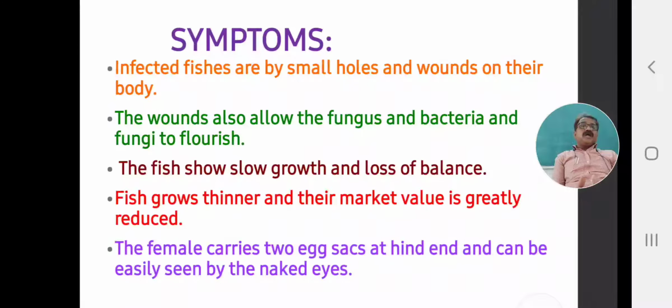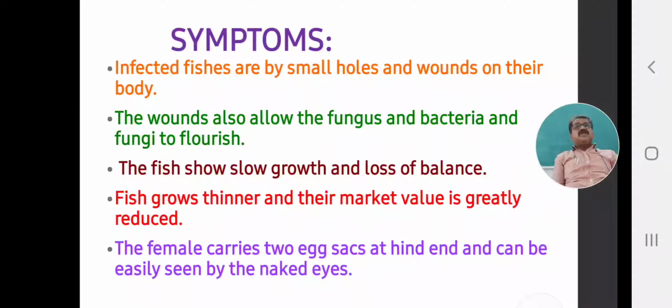Suppose fishes are caught by fish culturists or farmers, and the fish do not grow very well. They become thinner and weaker. Ultimately market values fall down, because in the market those fishes should be large and well developed, their muscle bundles fully developed, with maximum flesh on the fish body.